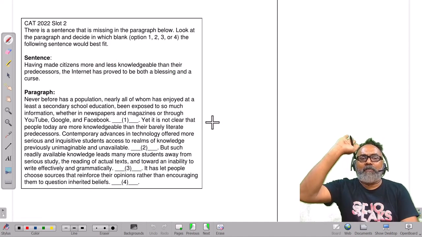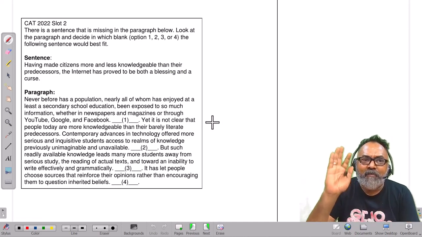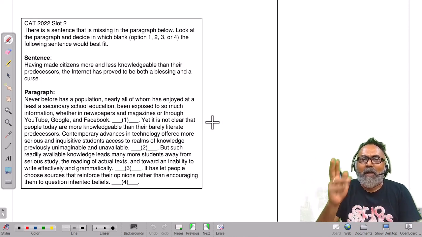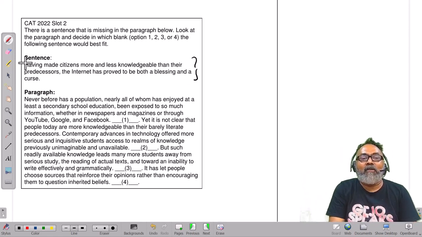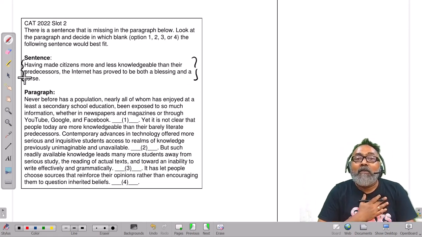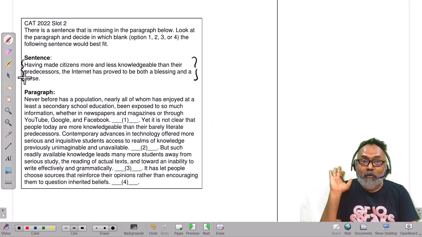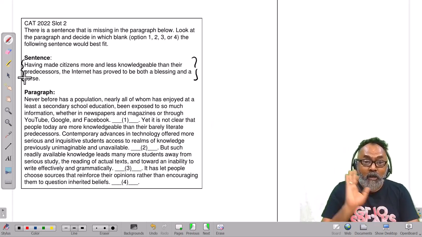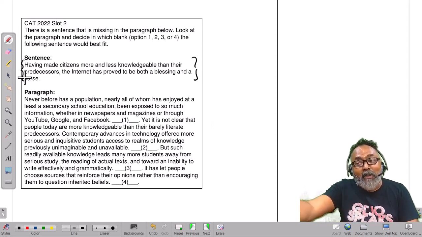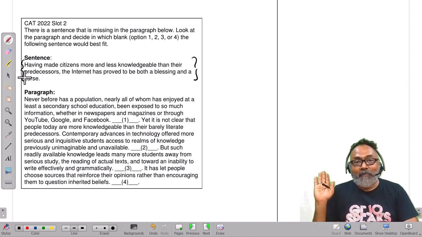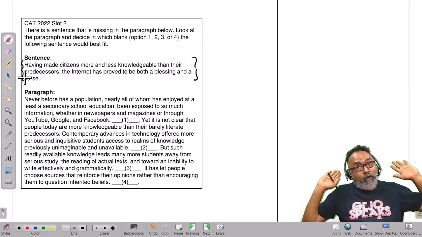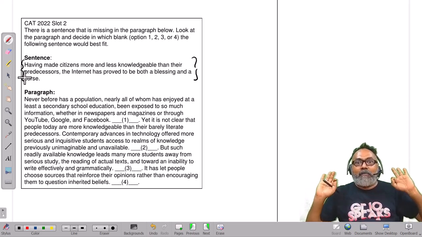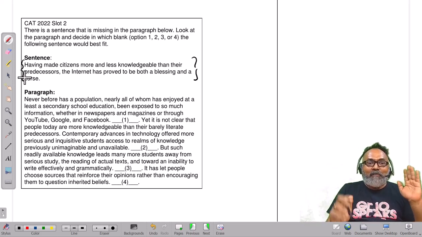Let's do one more. This is something that we have already done, but we'll have to understand the process. Process is what? Read the sentence first. This is what has worked for me. I'm telling you, consistently for all the 6 questions. So it has worked consistently for the 6th question. I'm guessing in the 7th question this will work. Telling you, it will work. We need to have processes.